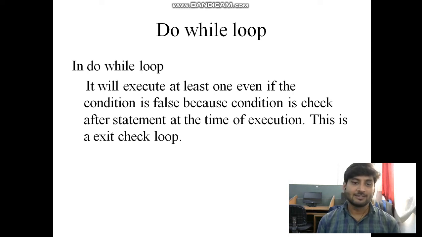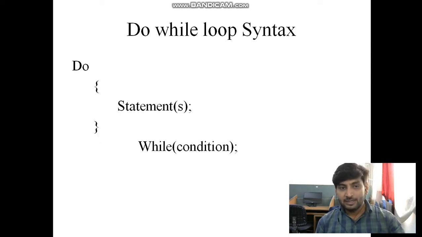This is an exit check loop, because we execute the statement and print something. Even if the condition is false, you get a result, because we check the condition at the end of the program, while then condition. So this is a do while loop.